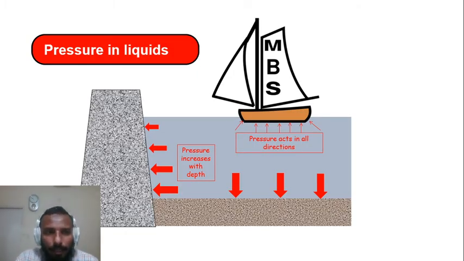Now, how many of you swim? Or you know I'm swimming? Obviously many of you. When we say if someone is swimming in a pool, then he or she would have felt that when the guy is in deep water, he feels a higher pressure, and when he comes towards the surface, the pressure on top of him reduces or decreases. So it means that as you go deep, as you go down, the pressure increases. And there are some other factors as well which are associated with the pressure and fluids. We'll discuss each of them one by one.